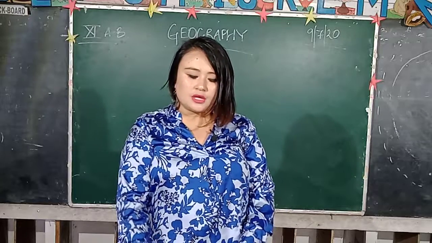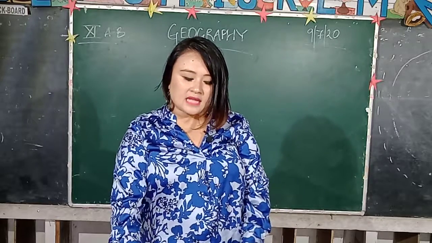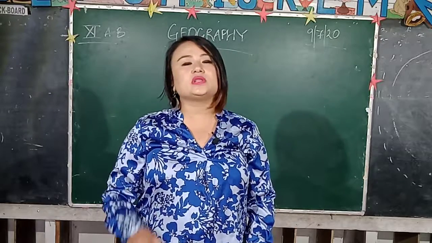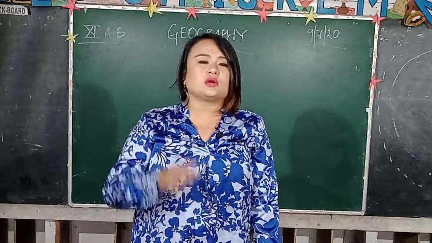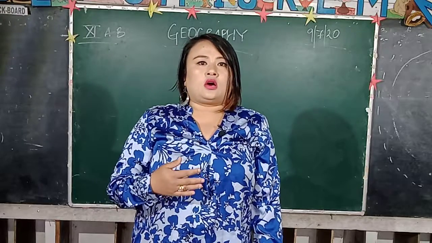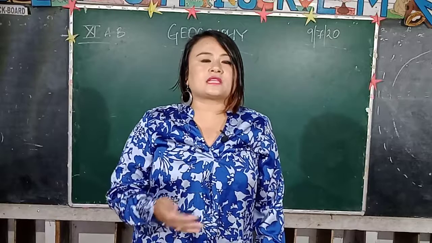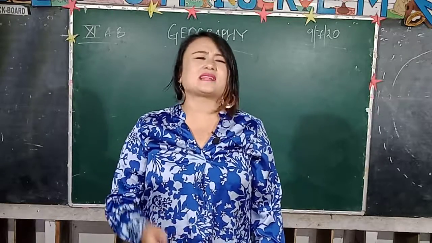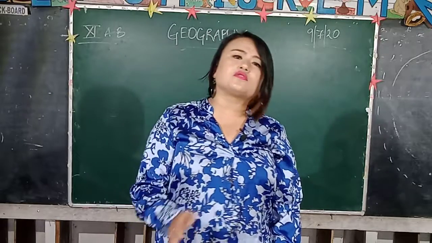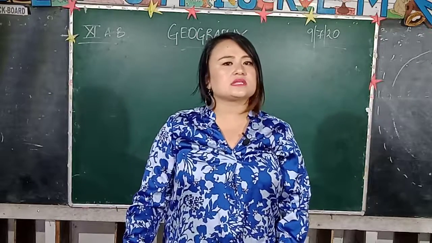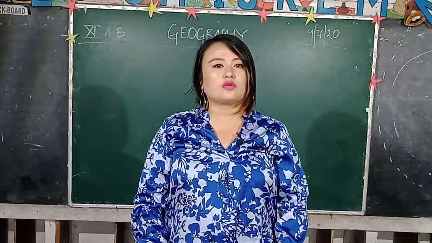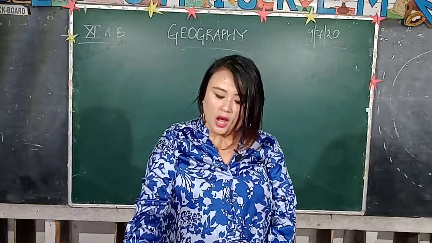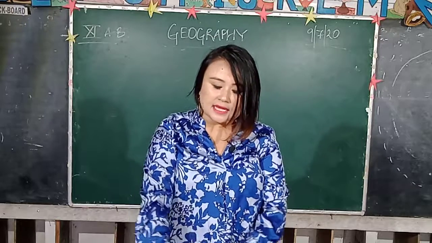Today I'll be briefing you all about the first chapter in your textbook under unit 1, that is geography as a discipline. This chapter deals with the introductory part. The explanation is just for your information as to why geography is important. You have been studying geography since class 6 or class 7, and before that also geography was included under the category of social science. So you all know the importance of geography, isn't it? From the examination point of view, from unit 1, we will be starting with our second chapter.